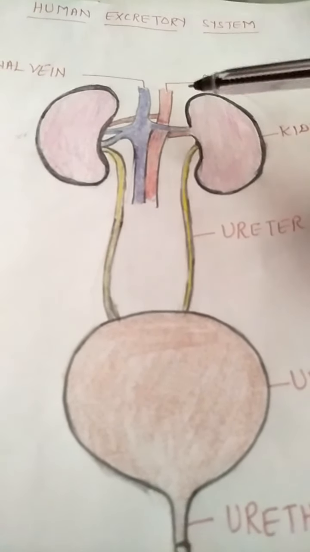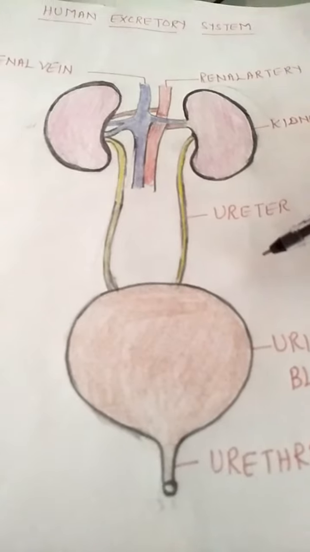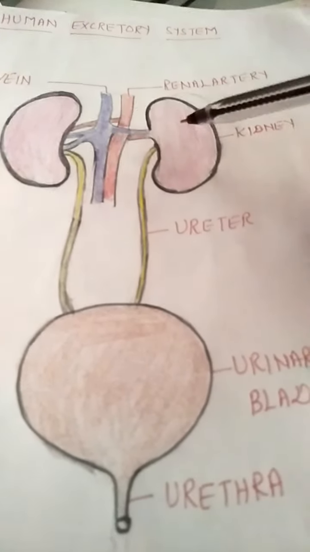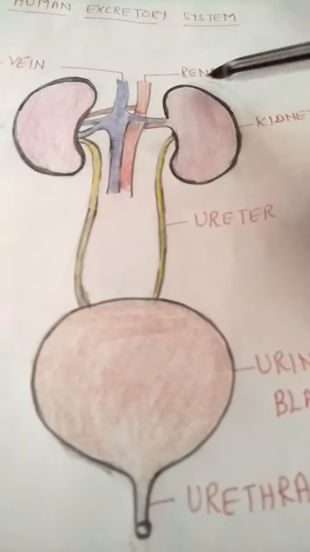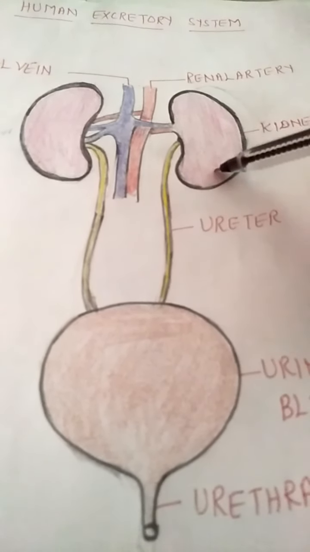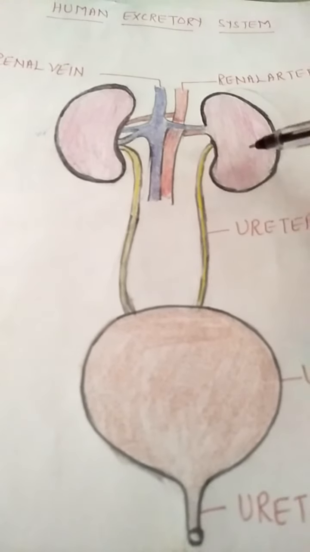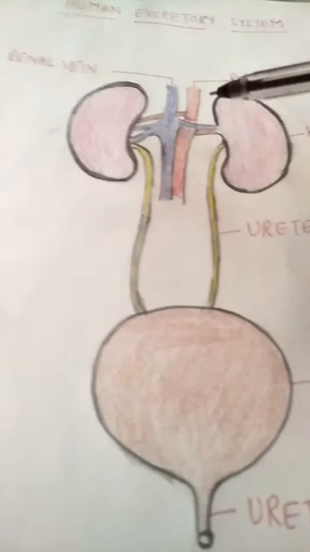You can see this is the diagram of the human excretory system, and it consists of the main organ, the bean-shaped structures known as kidneys. A pair of kidneys is present.